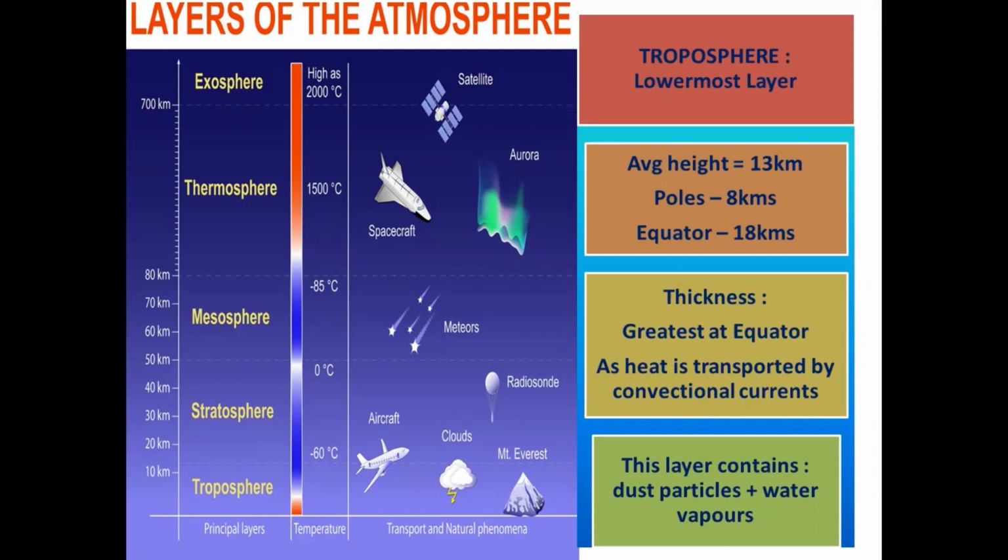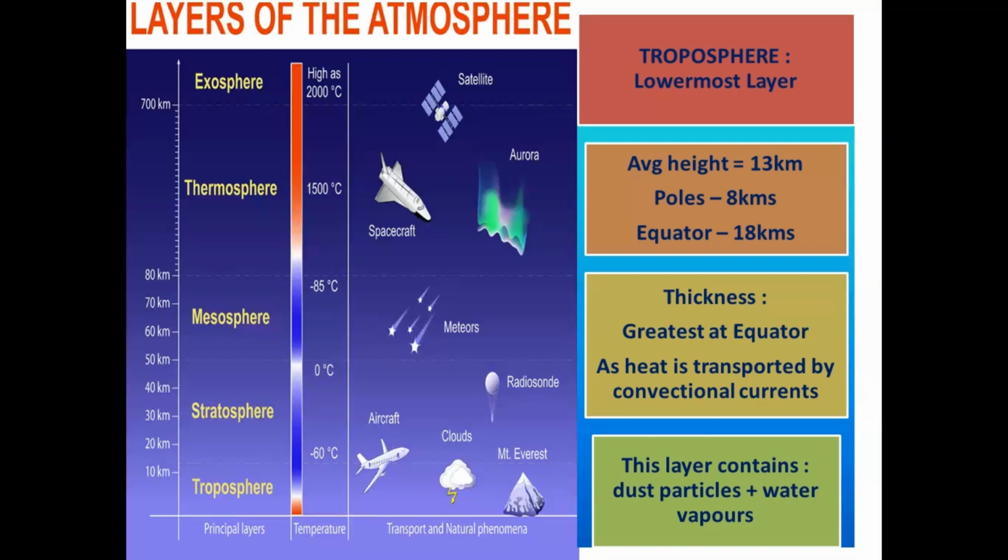Now, the thickness of the atmosphere is greatest at the equator. Why? Because heat is transported to greater heights by strong convectional currents. In the previous two, three slides, we discussed how the air moves because of convectional currents, and this leads to the rising and taking up of gas, dust particles, and even moisture.